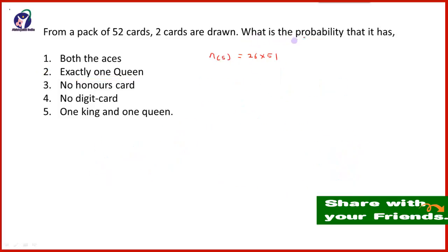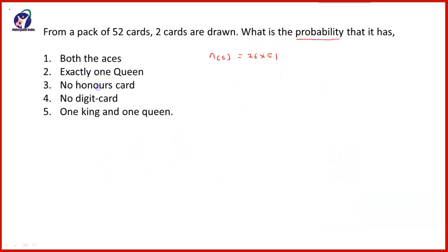The third question is that what is the probability that it has no honors card? What are honor cards? Ace, King, Queen and Jack are called the honors cards, and King, Queen and Jack, these three are called the face cards. These are the honors cards.